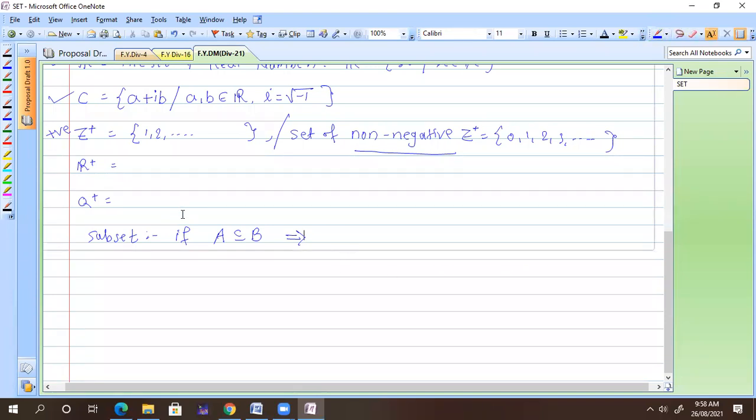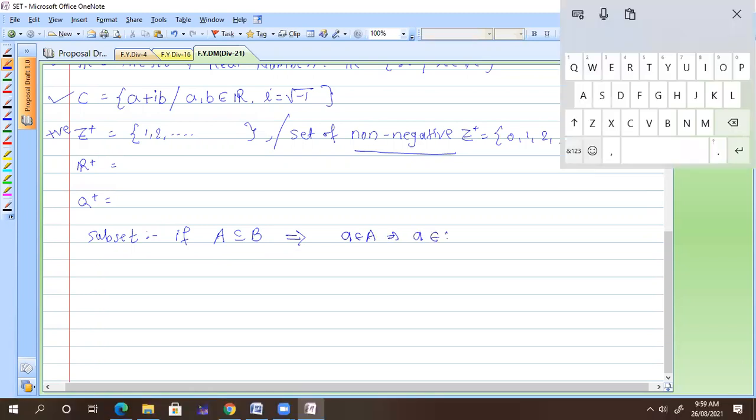So A is a subset of B. It means whatever elements I have in A, these are part of B. So for a belongs to A, this implies a also belongs to B. You can take a for any a. If you take any a, that a is also part of B.